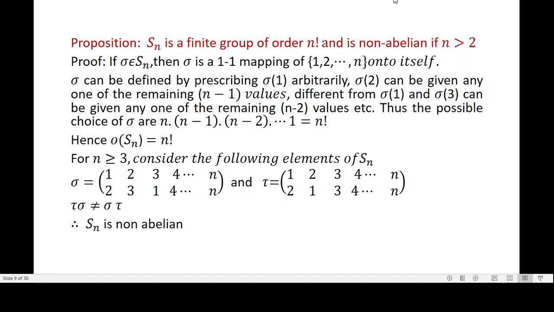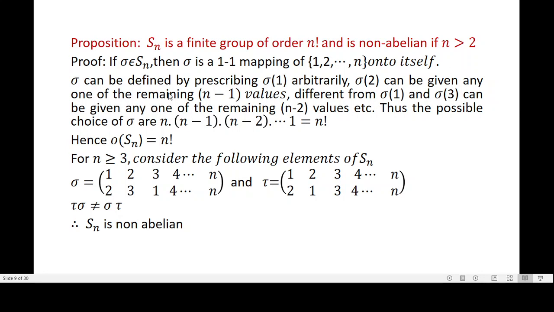Now, what is Sn? Sn stands for permutation group, right? A permutation is a 1-1 mapping of the set consisting of n symbols onto itself, and a permutation is denoted by sigma, and the permutation group is denoted by Sn, isn't it? So let us consider a permutation belonging to Sn. If sigma belongs to Sn, then sigma is a 1-1 mapping of 1, 2, etc. n onto itself, a mapping of n symbols onto itself.